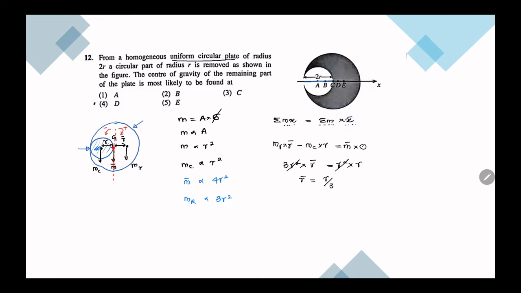So if this distance is r by 3, something like this, which means the answer would be D. Okay, so you can use this method for any similar type of question. You might get squares or similar questions, then you can approach this question in this method.